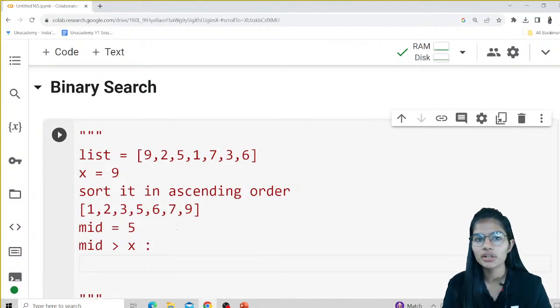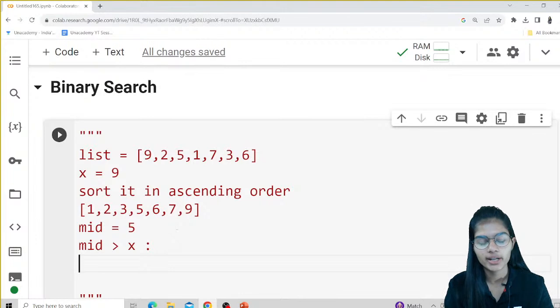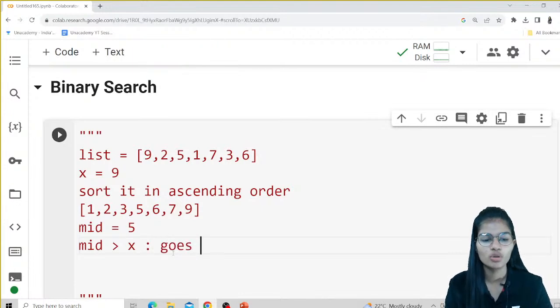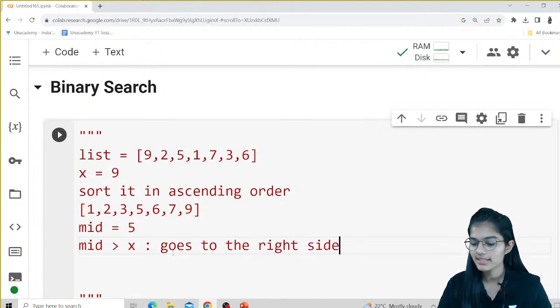In that case, I will apply a loop that moves to the right side of my middle element.